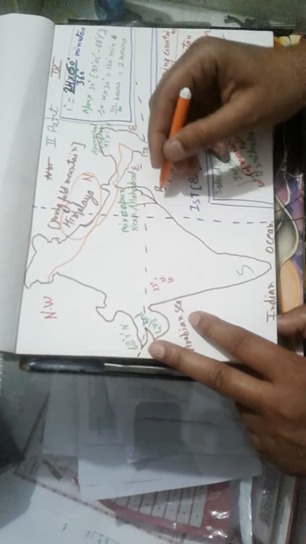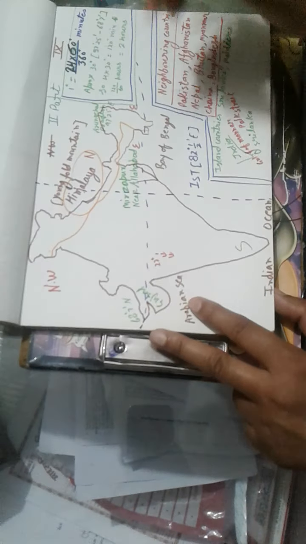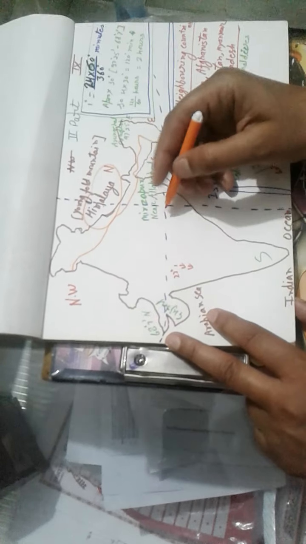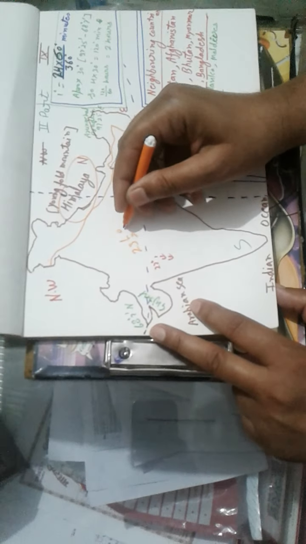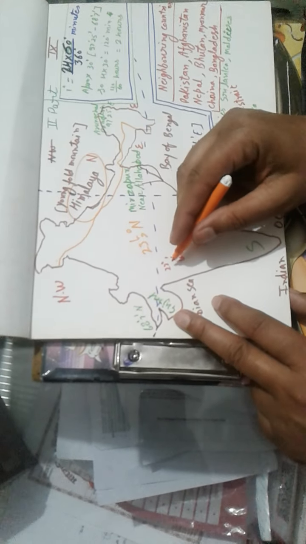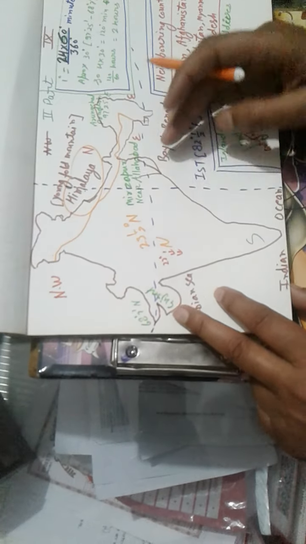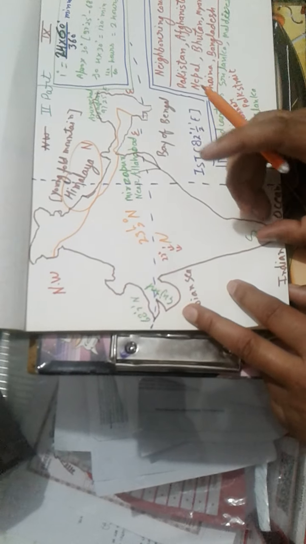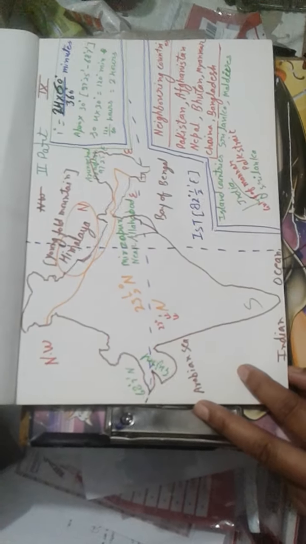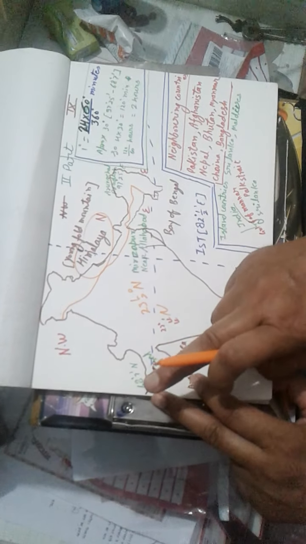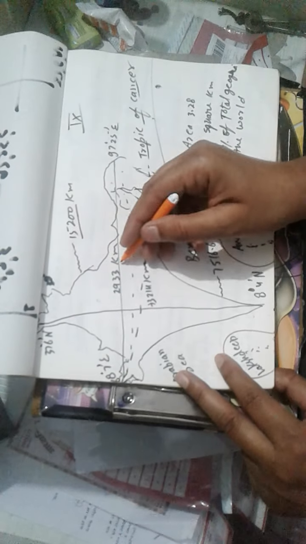As we have discussed, the Tropic of Cancer is 23 1/2 degree north, and from 22 degree north the land is shrinking and becomes just like a peninsula. As it is a vast land, if we travel from Gujarat to Arunachal Pradesh, it is about 2933 kilometers. So it makes a huge difference in time.